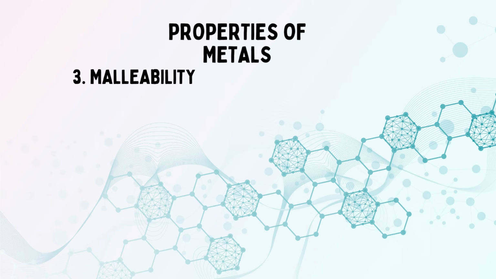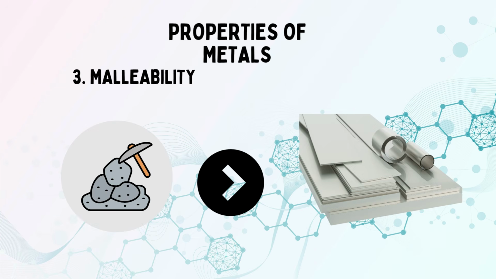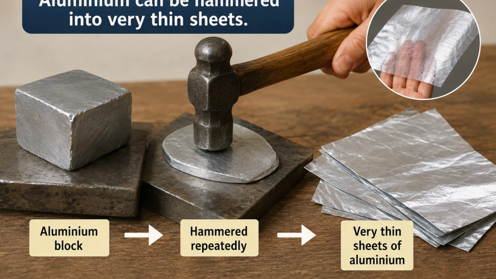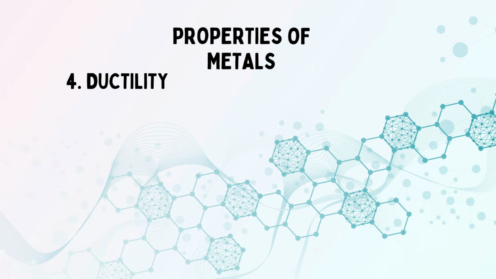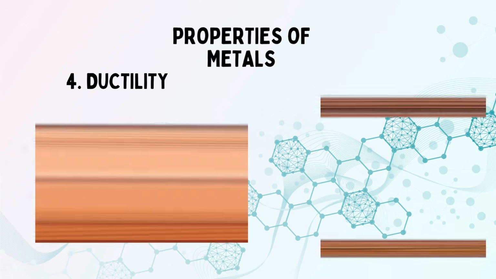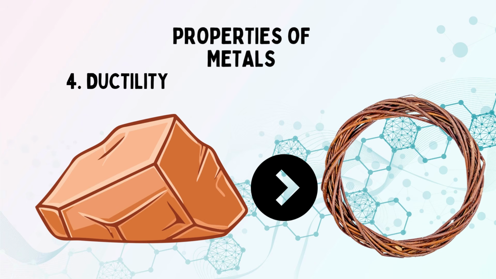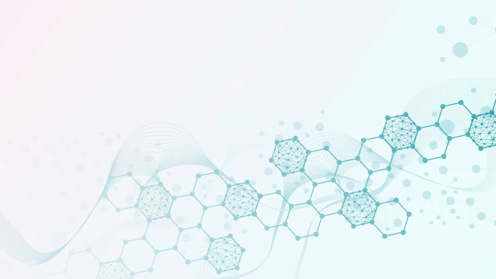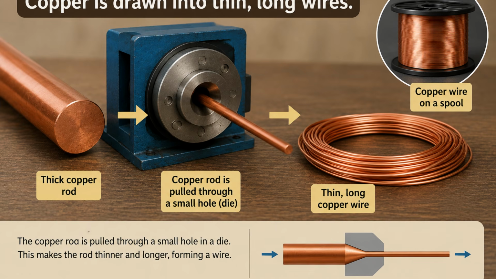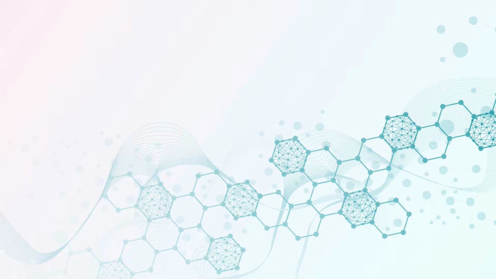Third one is malleability. Metals can be hammered into thin sheets. This property is called malleability. For example, aluminium can be hammered into very thin sheets to make aluminium foil. Fourth is ductility. Metals can be drawn into thin wires. This property is called ductility. Example, copper can be drawn into long electric wires.